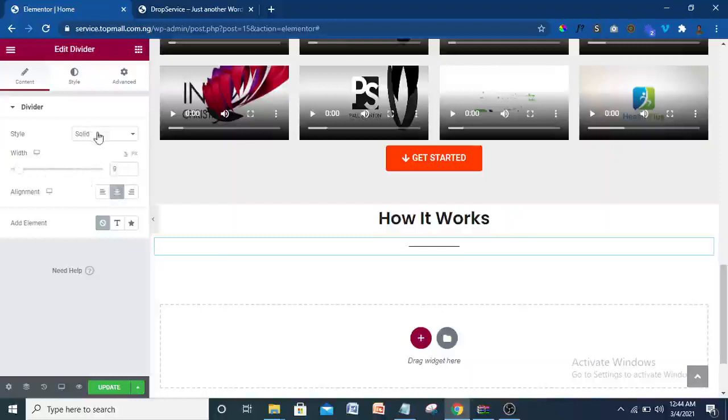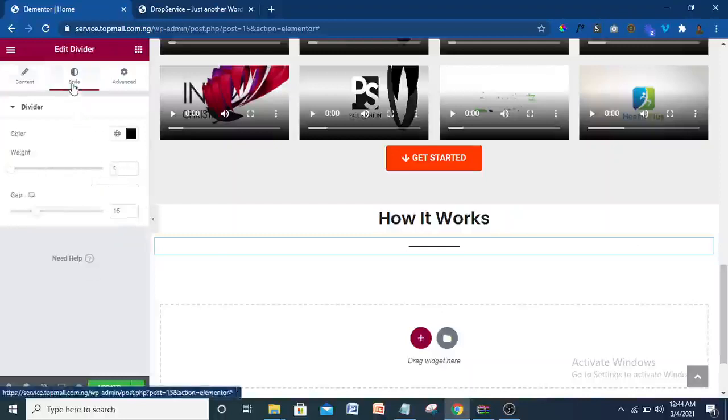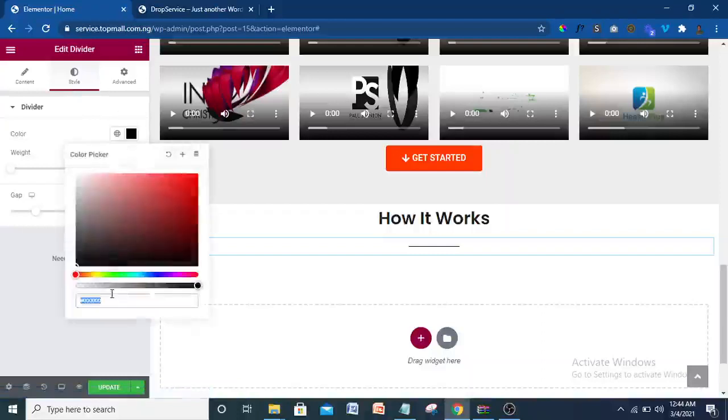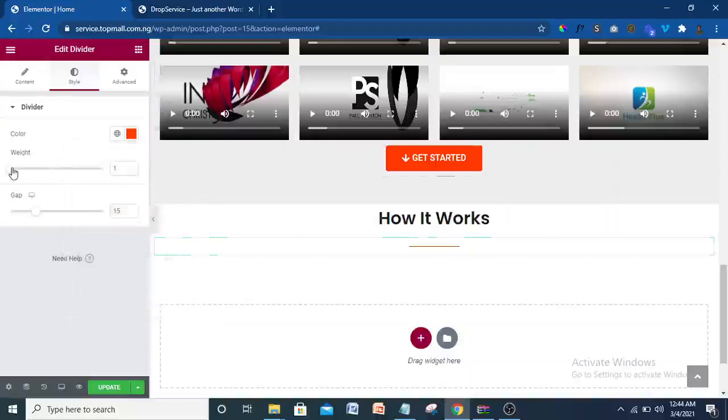All right, so the next thing I'm going to do now is to come to style, come to color. I want to change the color to FF3F00. So it's going to give me a color like that, kind of orange color. So I'm going to change the weight to 2 to make it a little bit thicker. Just 2.